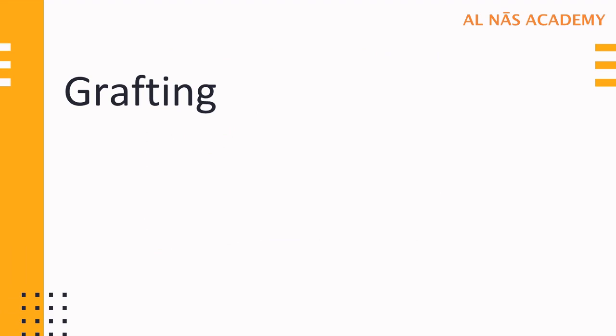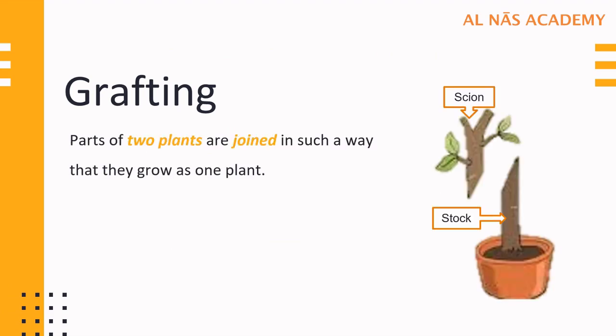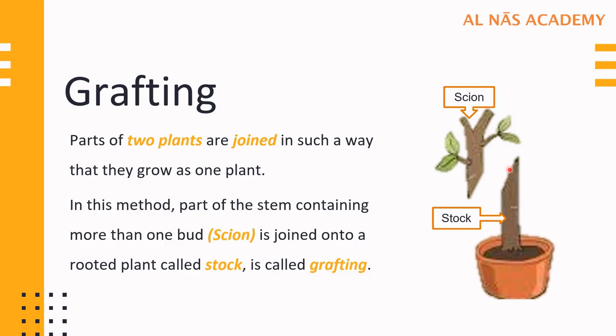Next method we are going to study is grafting. Now grafting basically means that two parts of the plant are joined in such a way that they grow as one plant. Now one part of the plant is known as scion. Now which part of the plant is known as scion? Which has two buds, or from where the leaves can emerge, or from where the new shoots can come out. So basically a part of the plant is known as scion, which contains more than one bud. And these scions are then attached to the stalk. Now stalk means the rooted plant, the plant which is rooted.